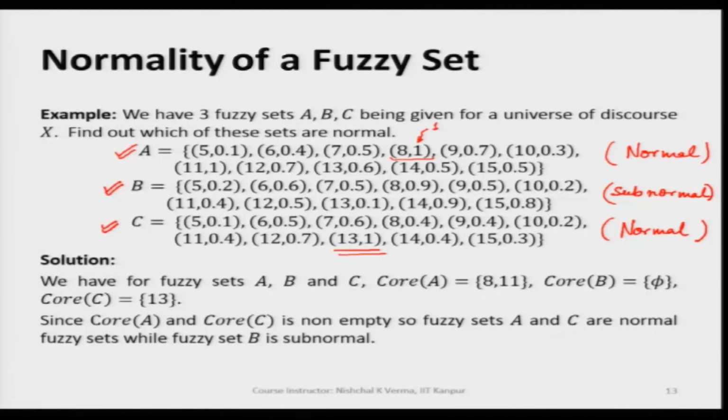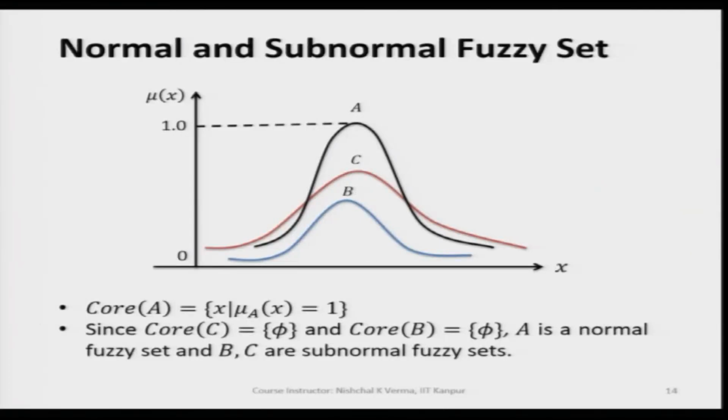Now, we have a diagram here, and this figure has the fuzzy sets A, B, C. Let us check whether each is a normal fuzzy set or a subnormal fuzzy set.